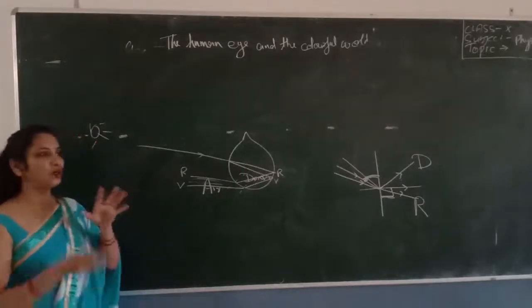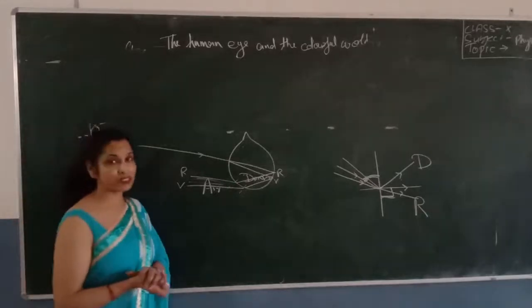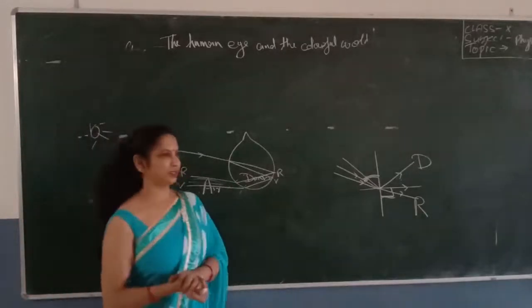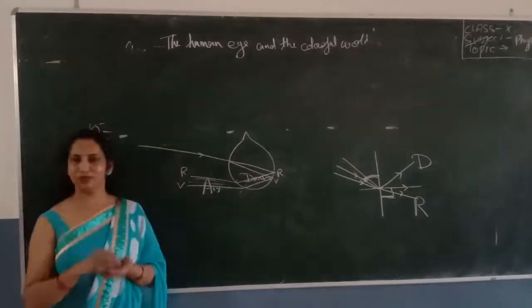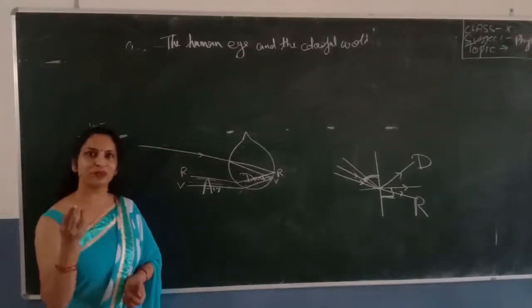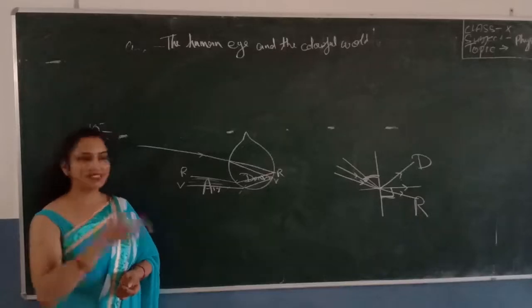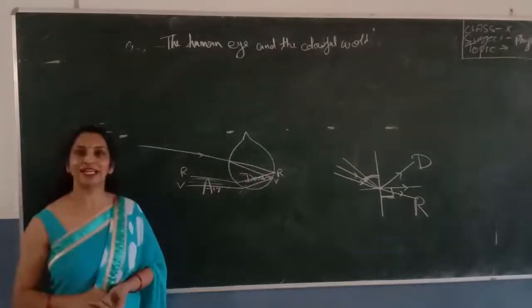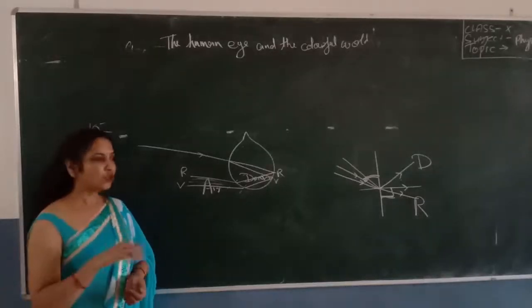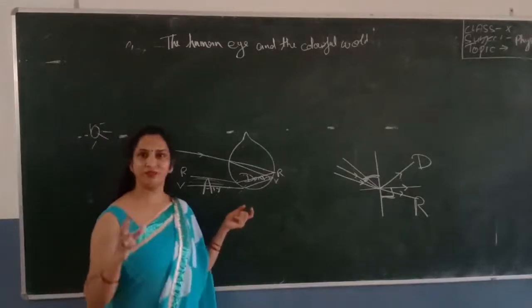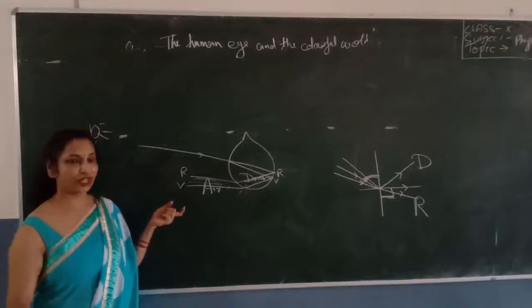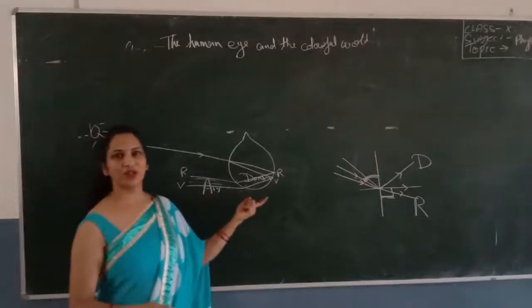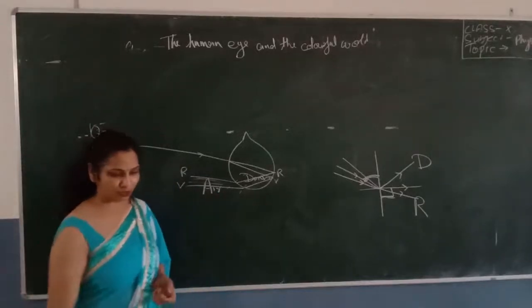And since lots of raindrops are present in the atmosphere, all the raindrops act like a prism. With the combination of these seven colors, we can see the rainbow formed by these droplets. So this is all about the rainbow formation.